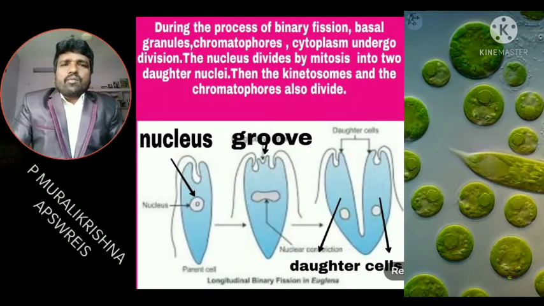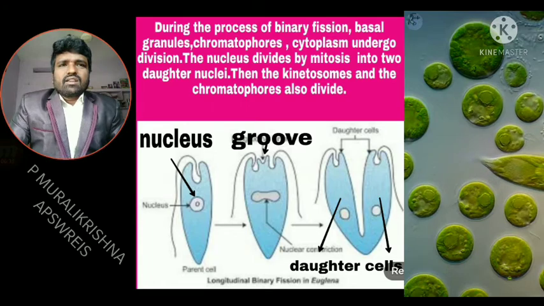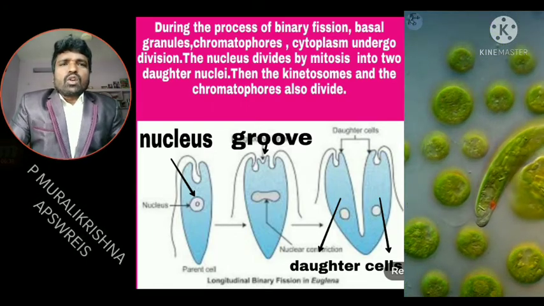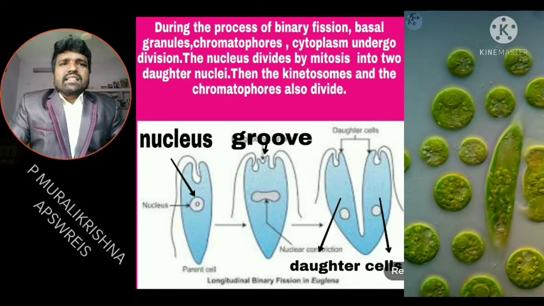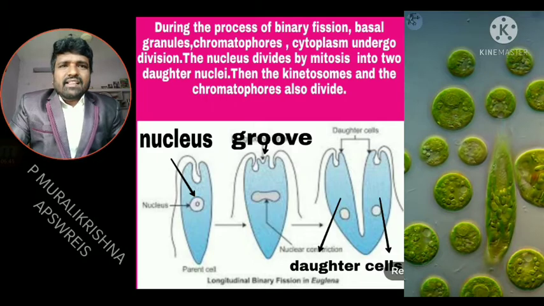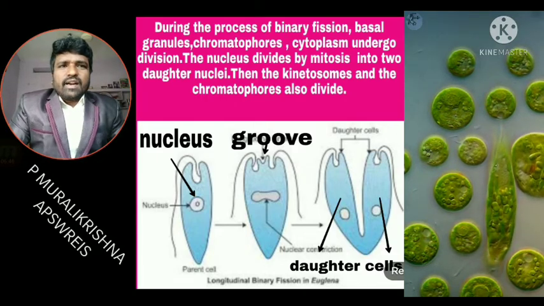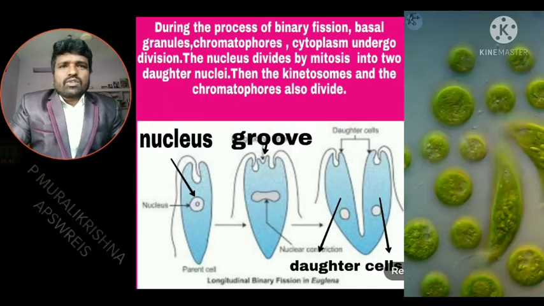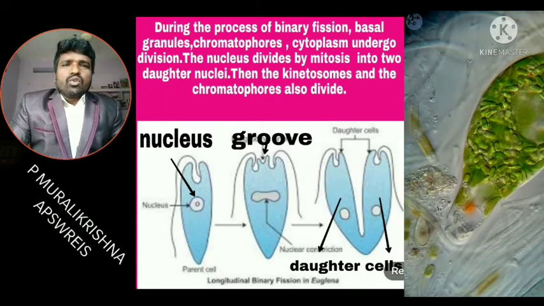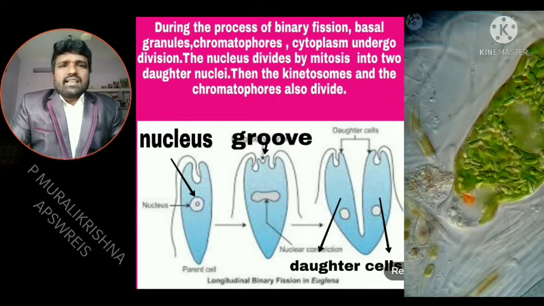During the process of binary fission, the basal granules or kinetosomes, chromatophores, and cytoplasm undergo division. The nucleus divides by mitosis.